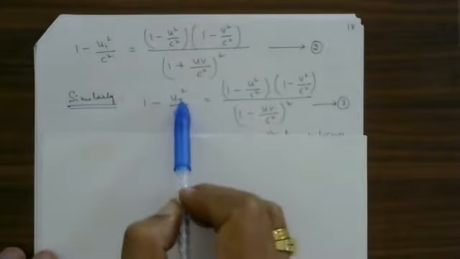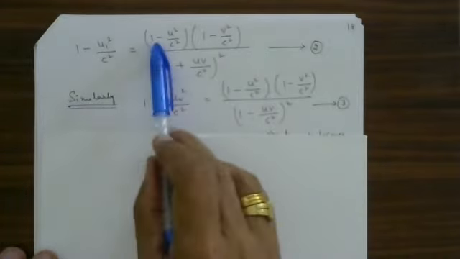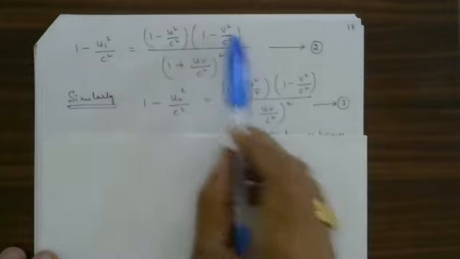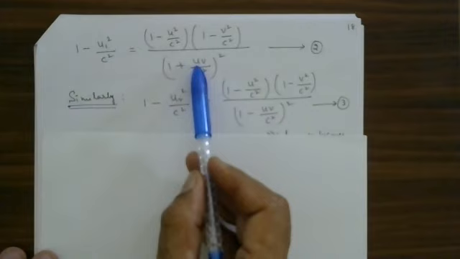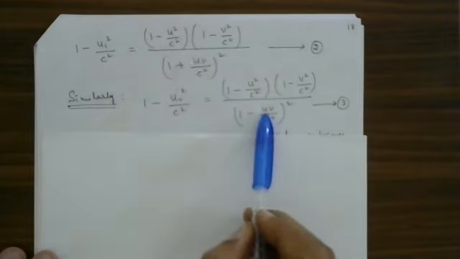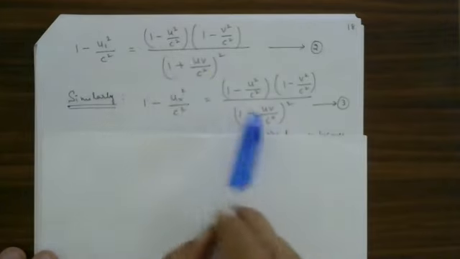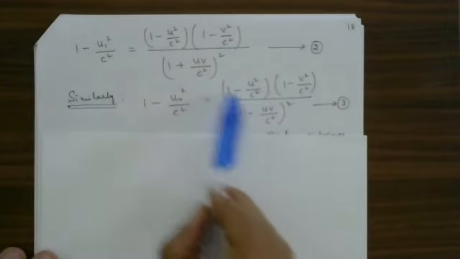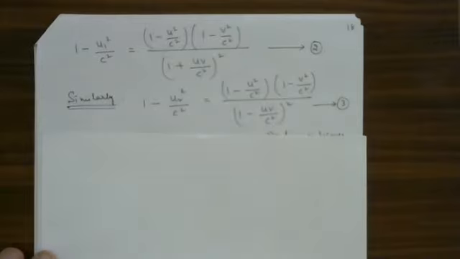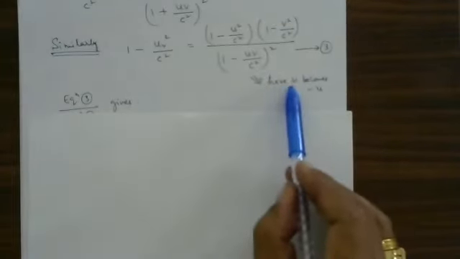Wherever U1 is there, for U2 it has to be 1 minus U square by C square into 1 minus V square by C square, over 1 plus. Here it is U2, which means U must be replaced by minus V minus U. 1 plus becomes minus UV divided by C square whole square. Same thing, one negative sign, that's all. Okay. U becomes minus U.